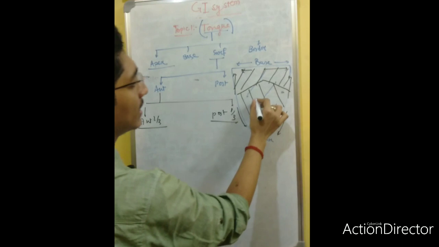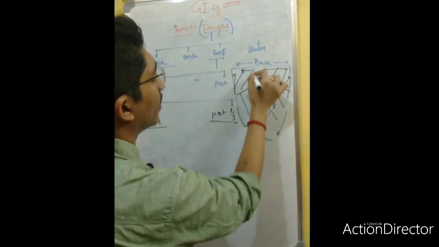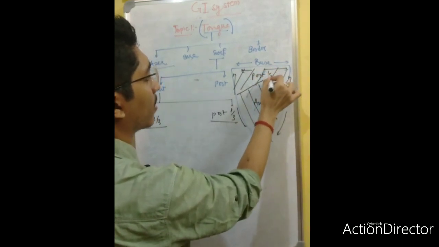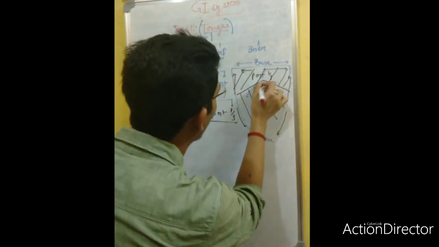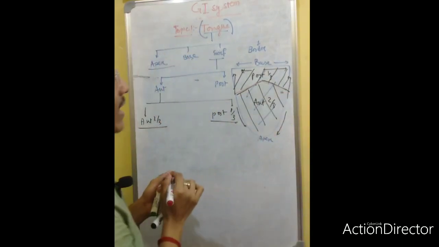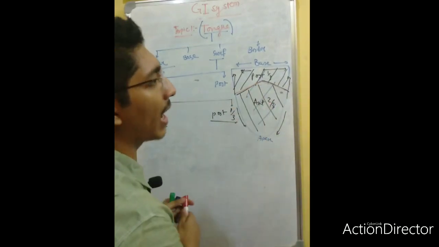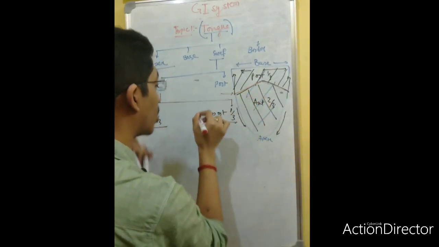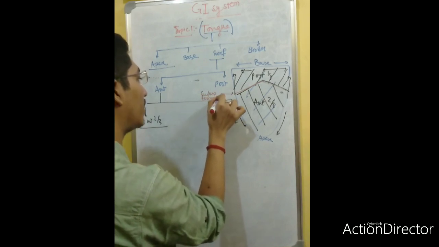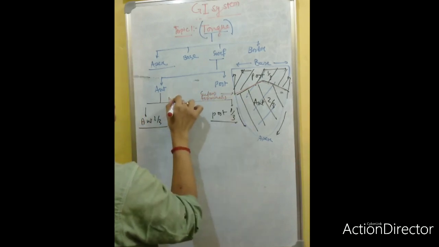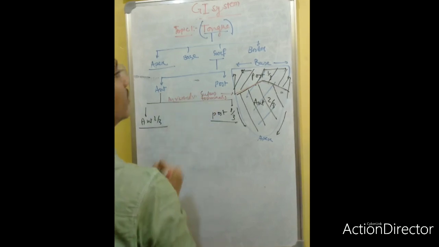This is the anterior 2/3 part, this is the posterior 1/3 part. Clear? I draw this demarcating line. What is this demarcating line? This demarcating line is called sulcus terminalis. It is an inverted V-shaped line.